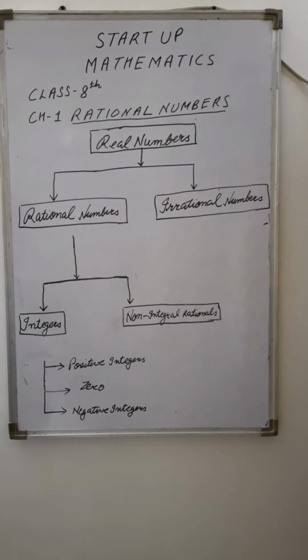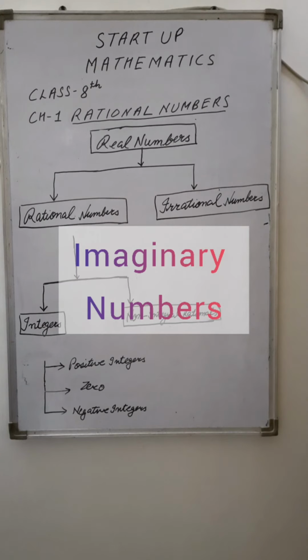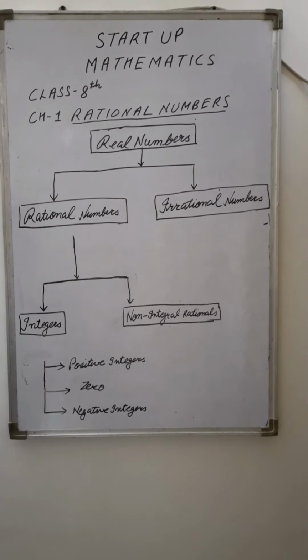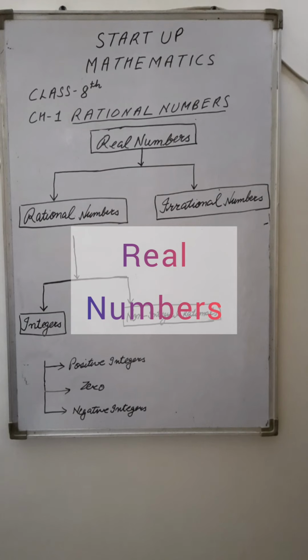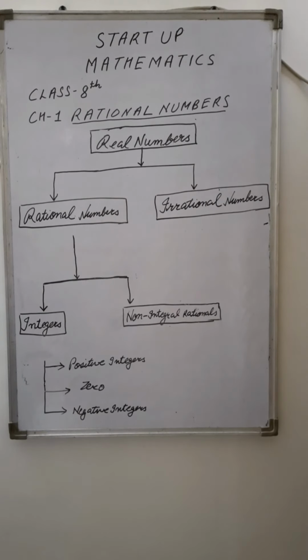Let's look at the number system first. There are two broad categories of a complete number system: imaginary numbers and real numbers. We confine our studies only up to real numbers. Students, since childhood we played with so many numbers, and we started learning counting from our childhood, and those numbers are real numbers.